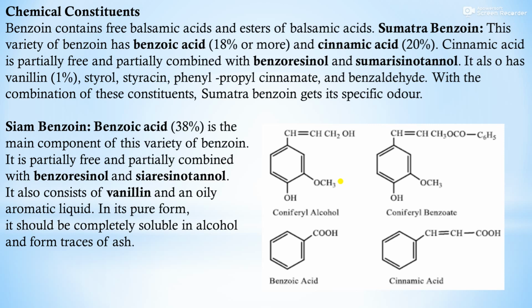Siam benzoin has benzoic acid 38% as the main component of this variety of benzoin. It is partially free and partially combined with benzoresinol and siaresinotannol. It also contains vanillin and an oily aromatic liquid. In its pure form, it should be completely soluble in alcohol and leave traces of ash. These are the chemical constituents present in benzoin.